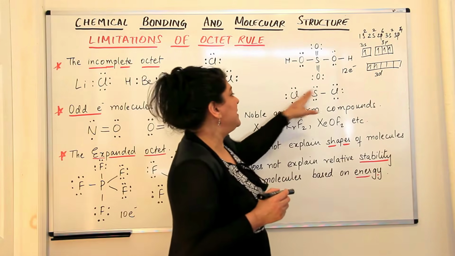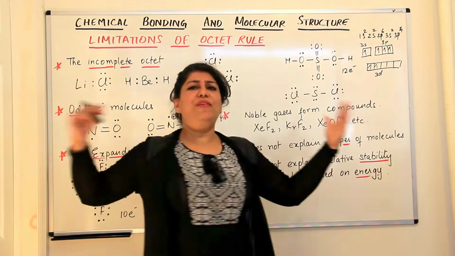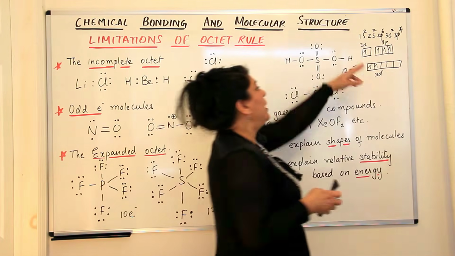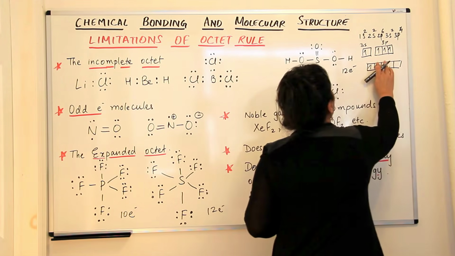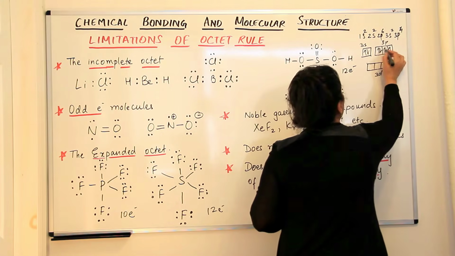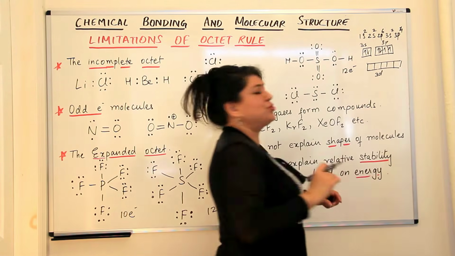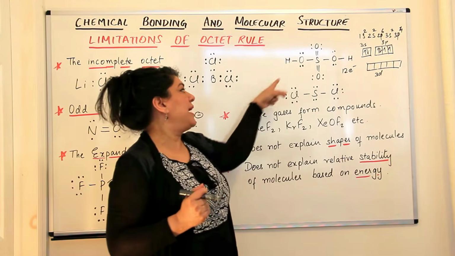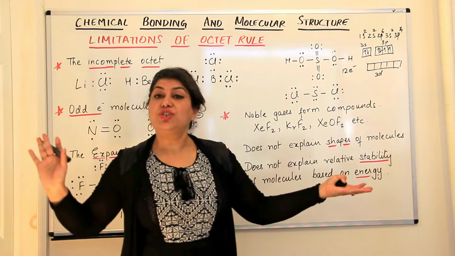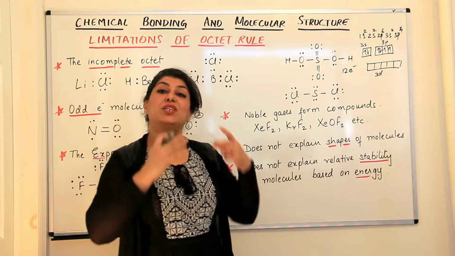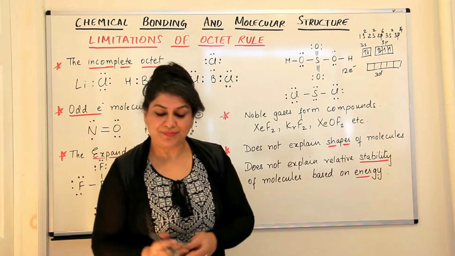For example, in SCl2, sulfur forms 2 bonds with the 2 chlorines around it. The 2 unpaired electrons that sulfur had initially were in the 2p orbitals. Here, this was paired and this was paired. It actually had only 2 electrons available for bonding. So it forms compounds where it has only 2 electrons and it forms only 2 bonds. But it can show compounds where it has an expanded octet too.